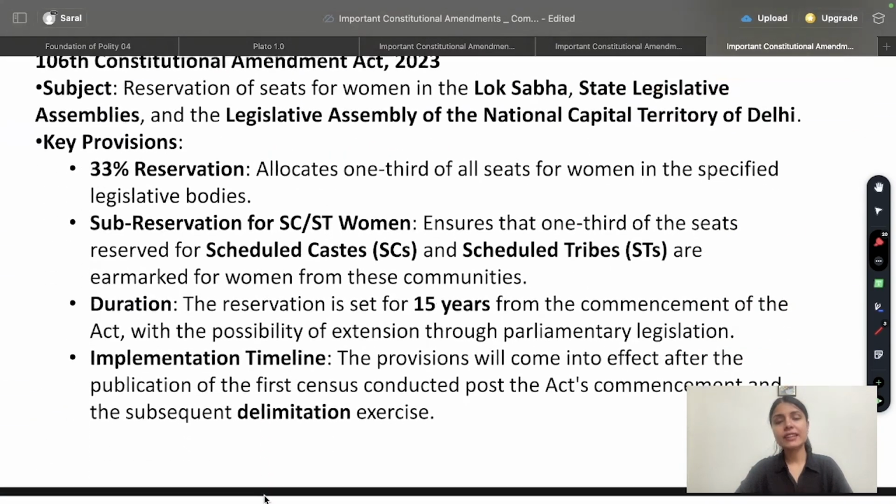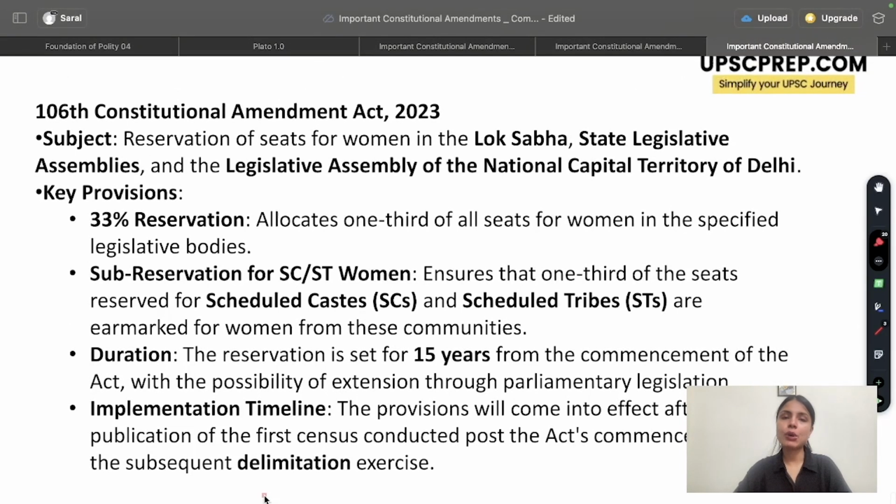The final and the latest amendment that you must know about is the 106th Constitutional Amendment Act of 2023, which finally gave reservation of seats to women in Lok Sabha, State Legislative Assembly, and the Legislative Assembly of National Capital Territory of Delhi. Remember, I am not saying Rajya Sabha, I am saying Lok Sabha, State Legislative Assemblies, and Legislative Assembly of NCT of Delhi. Remember, only these.